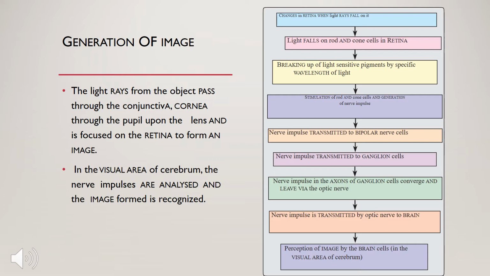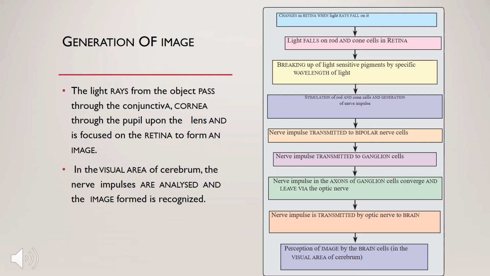Then the rod and cone cells are stimulated and nerve impulses are generated. The rod and cone cells get stimulated and pass on the impulse, that is, the message. The nerve impulse is transmitted to the bipolar nerve cells, then to the ganglion cells, which are connected to the cerebrum. The nerve impulses in the axons of the ganglion cells converge and leave via the optic nerve.